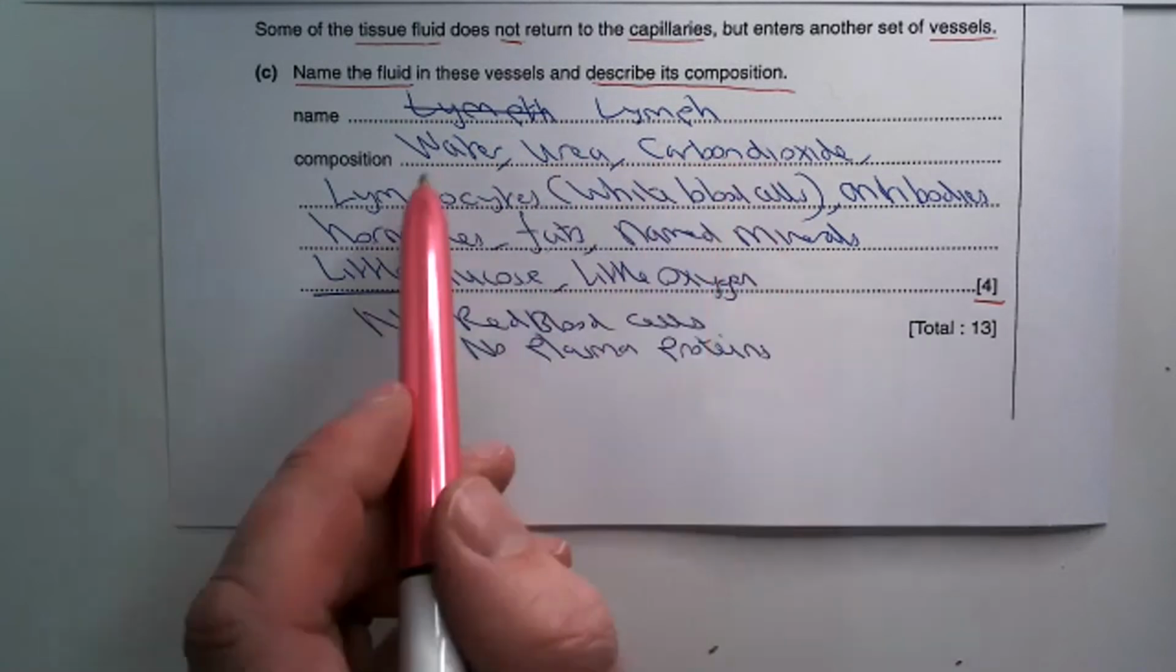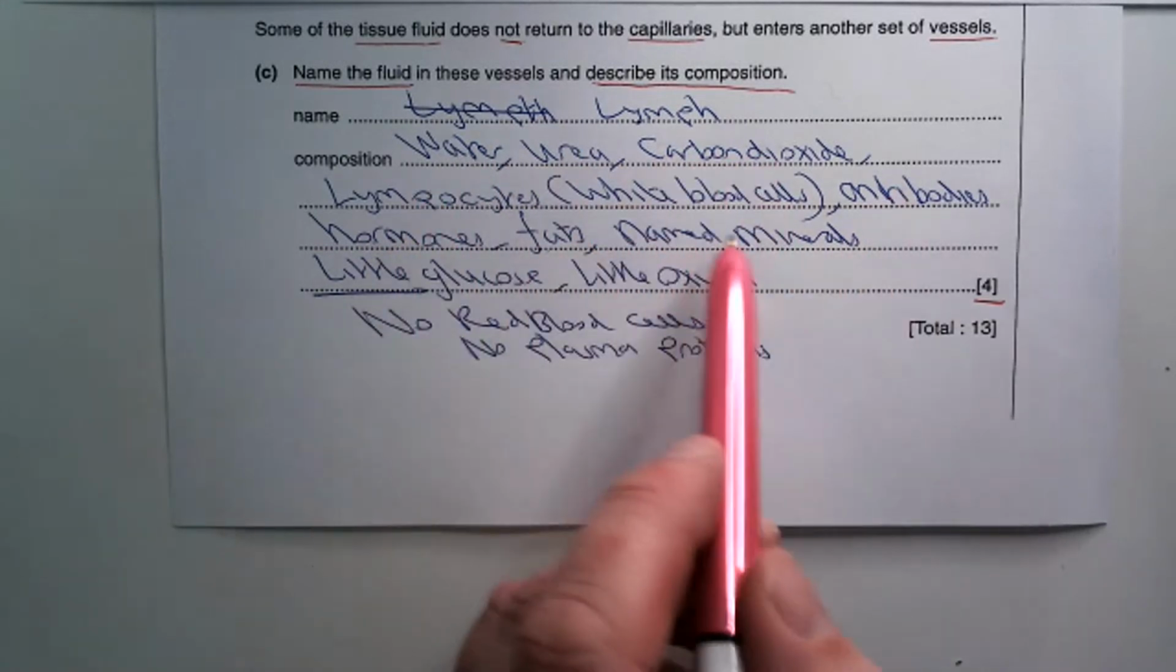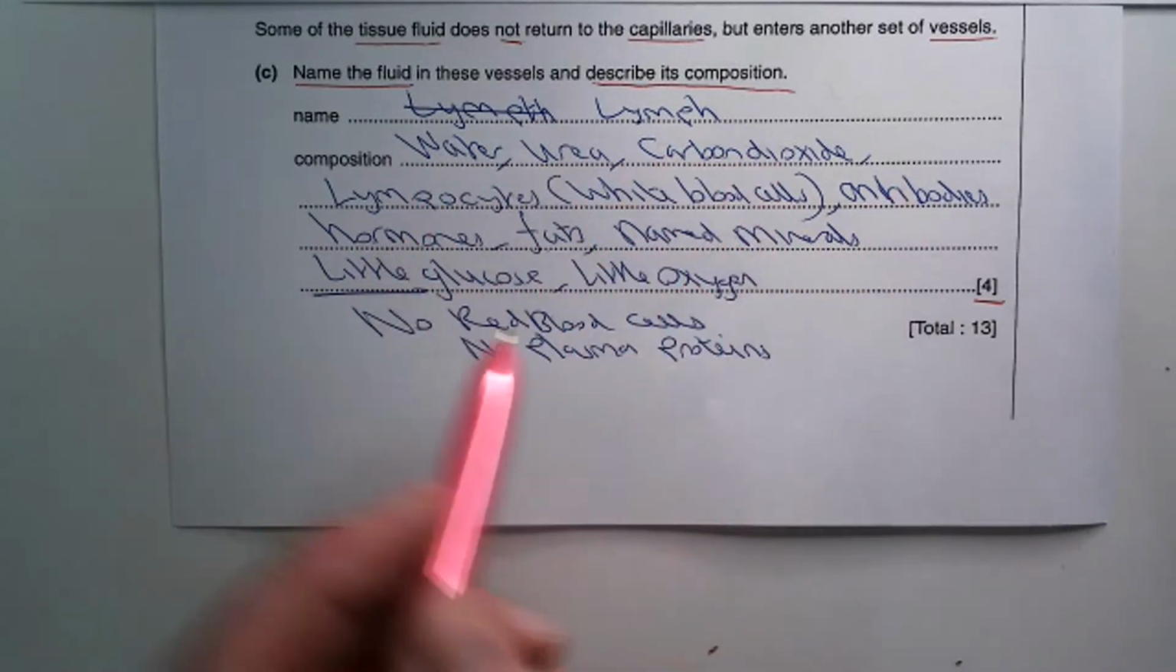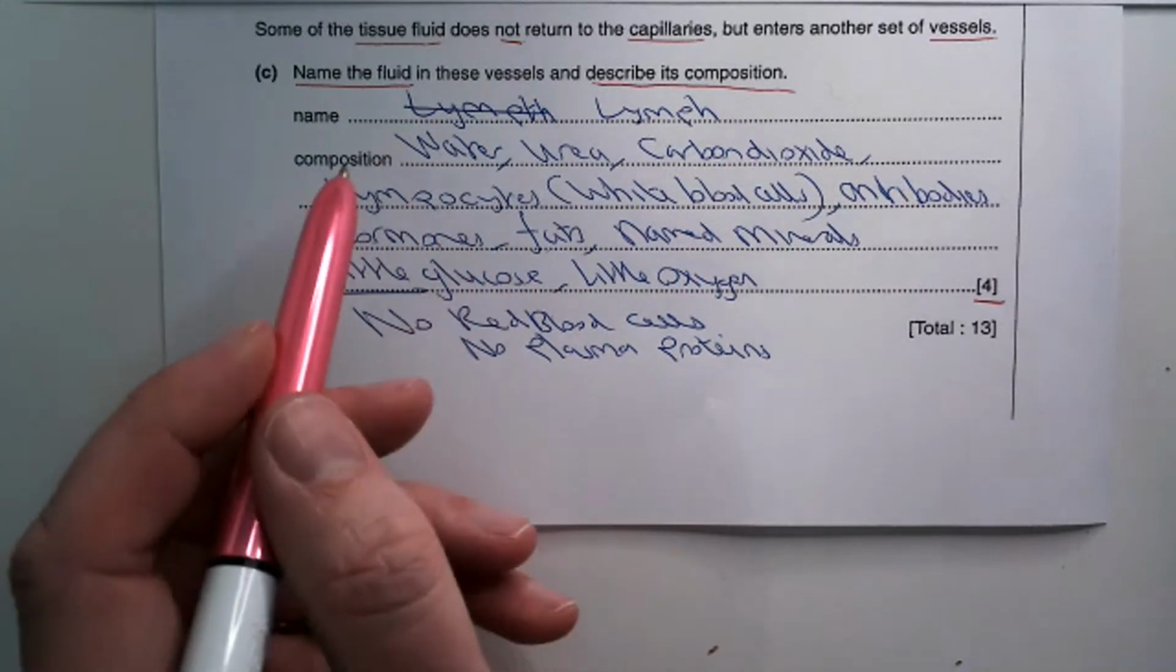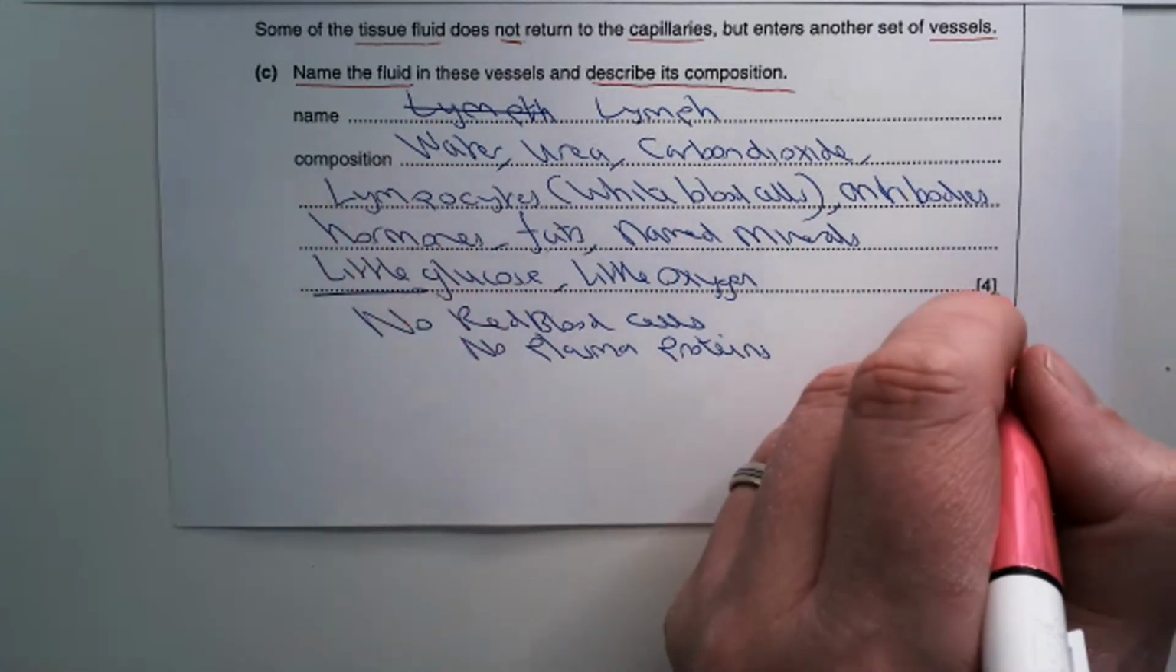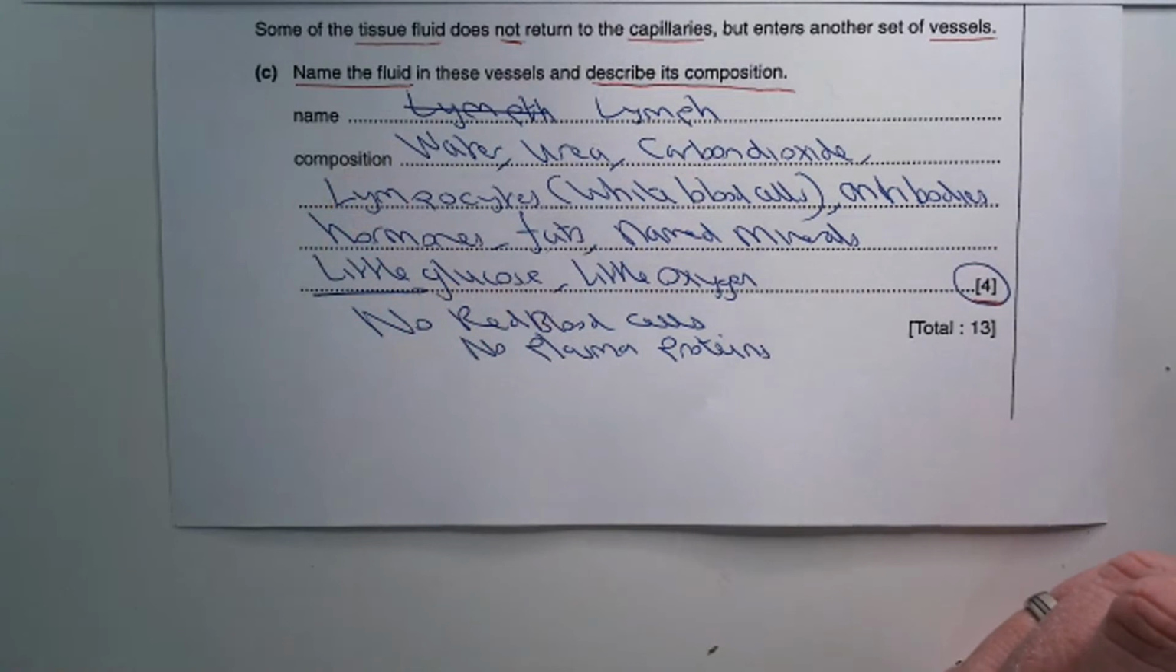So 1, 2, 3, 4, 5, 6, 7, 8, 9, 10, 11, 12 possible points of the composition of lymph. We'd need 3 of those for 4 marks.